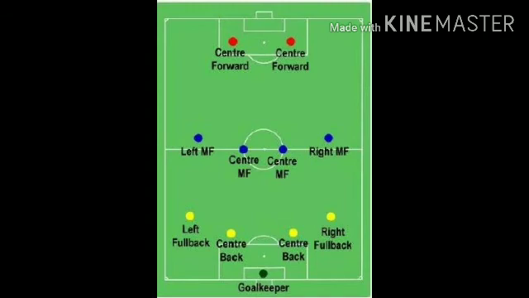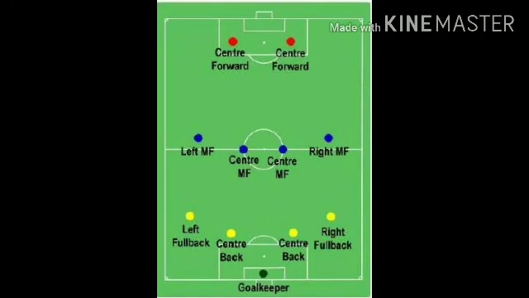Okay children, just note down. First, the goalkeeper. And in the center, there are 2 dots, right? Not in the side. The center 2 dots we can say as right back and left back, or stoppers. They are known as right stopper and left stopper.